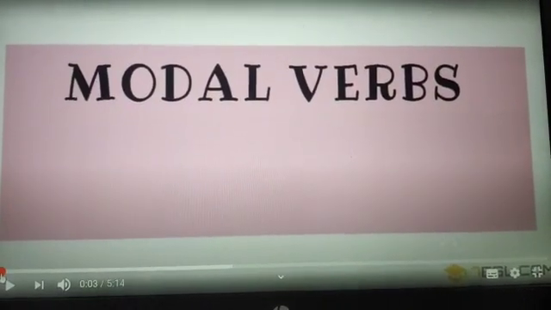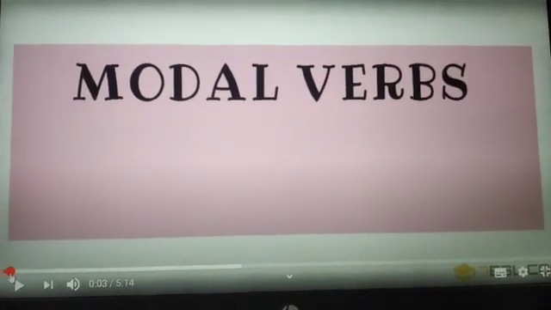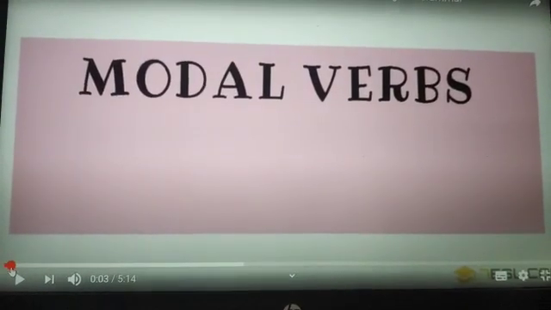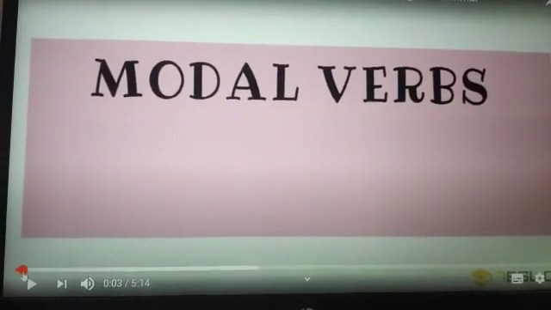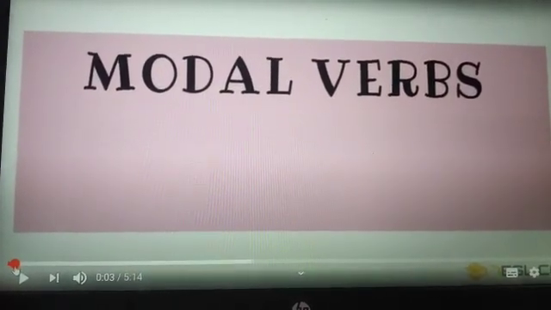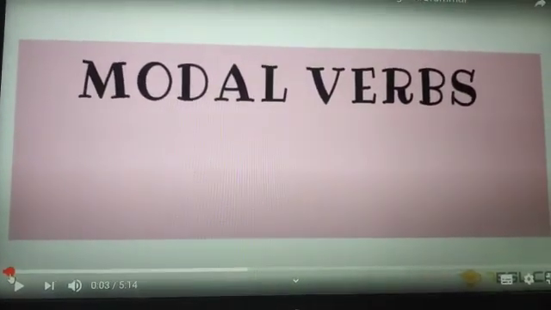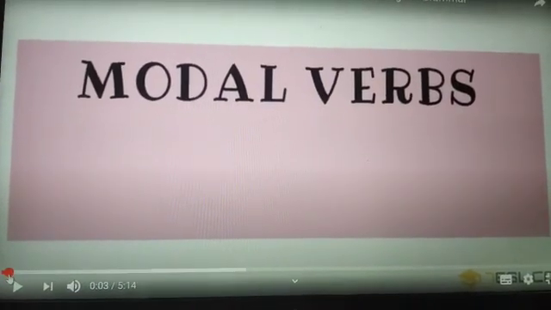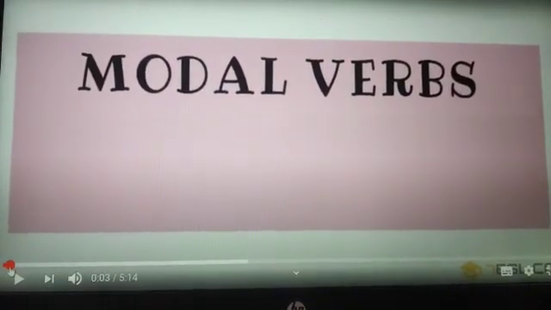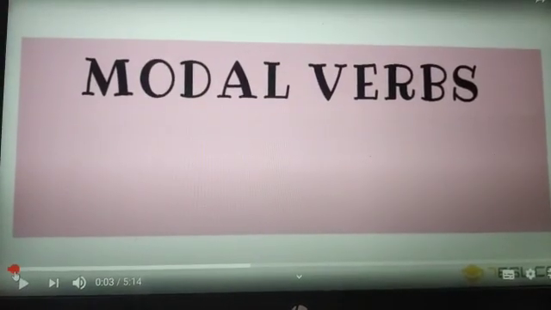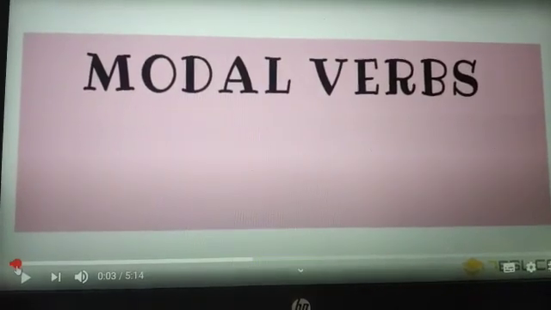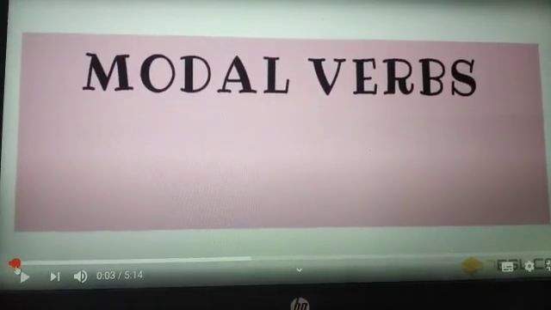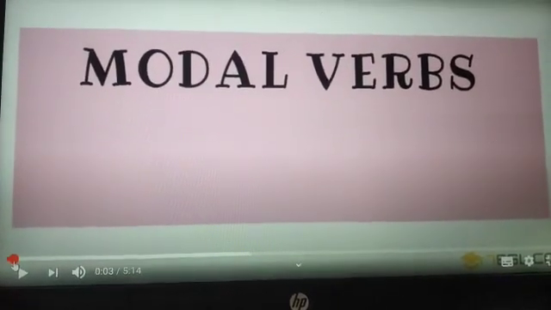And here today I'm again with one of the most important topics of grammar, that is modal verbs. First of all, we must know what modal verbs are. Modal verbs are the verbs that depict different moods. They express capacity, capability, order, suggestion, recommendation, possibility, probability,